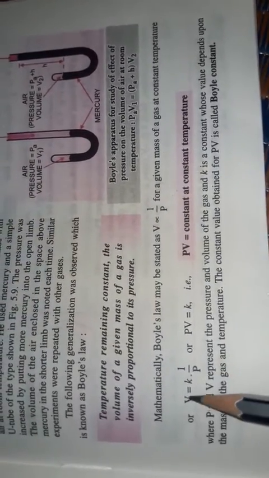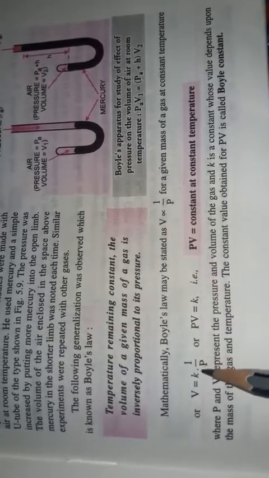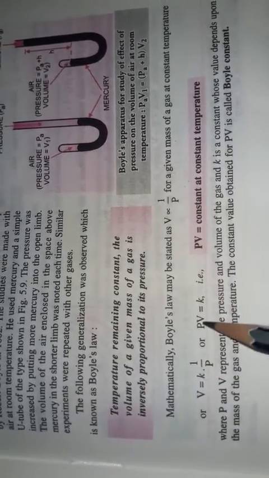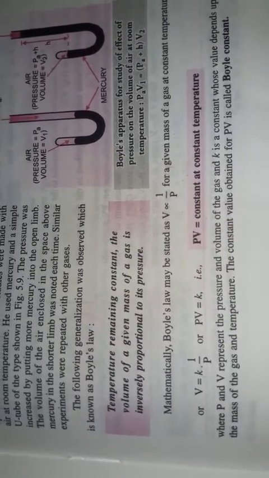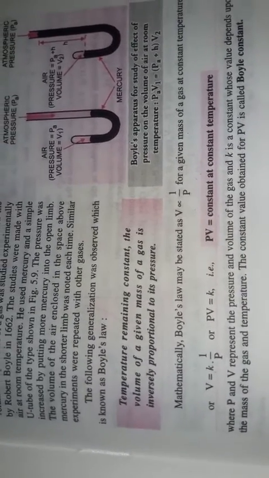So we can write the proportionality sign, the constant is replaced with k, and PV is equal to k. That can also be written in this pattern: PV is equal to constant at a constant temperature.